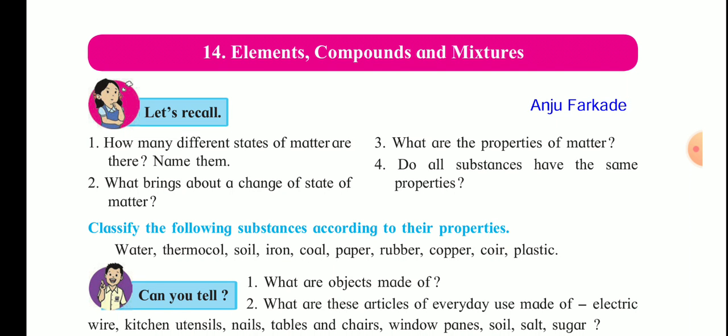Now the second question is, what brings about the change of state of matter? Heat brings about the change of state of matter. All of you know the most common example: if ice is heated, it changes into water, which is in the liquid state. And when you heat water, it changes into water vapor, which is in the gaseous state. So by supplying heat, you can change the state of a substance from solid to liquid and from liquid to gas.